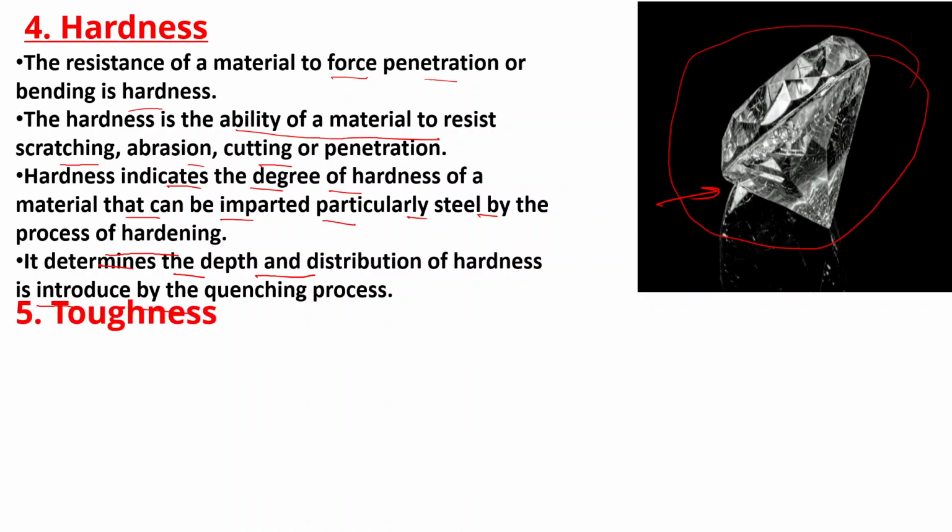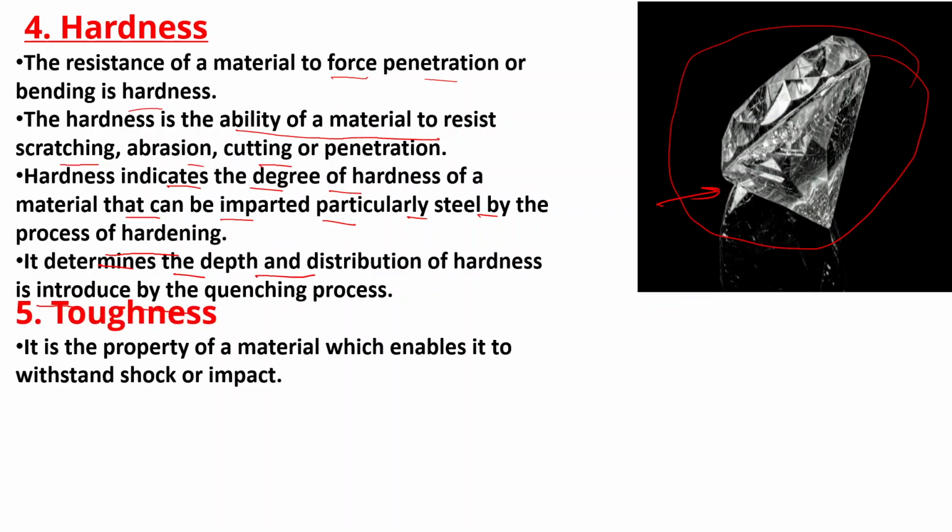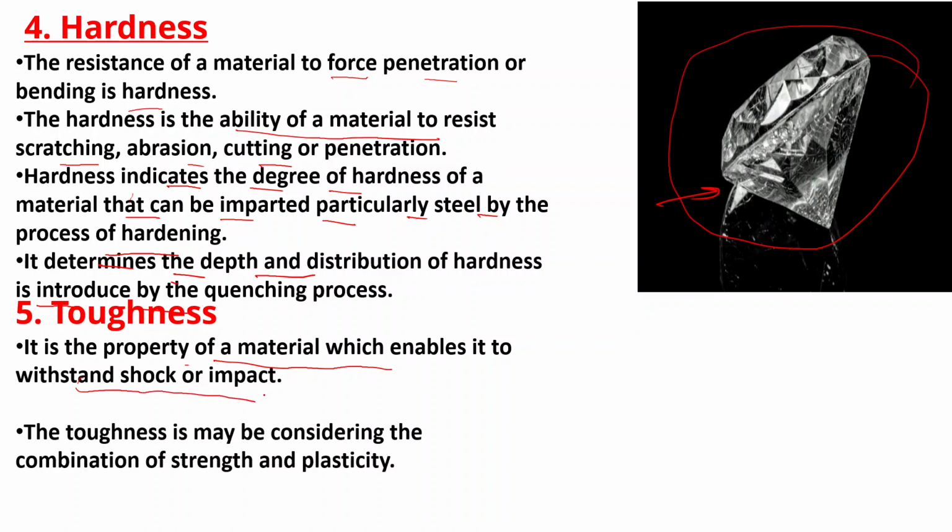After that we will talk about toughness. What does it mean? It is the property of a material which enables it to withstand shock or impact. Toughness may be considered a combination of strength and plasticity.